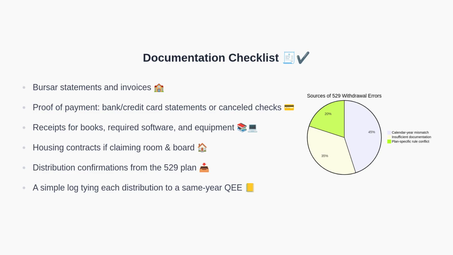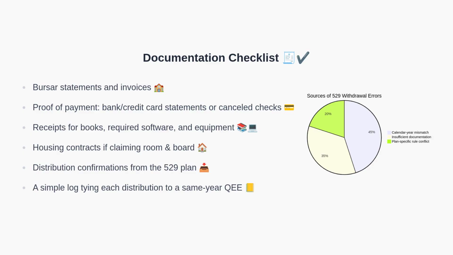Here is a practical documentation checklist. Keep bursar statements and invoices, proof of payment such as bank or credit card statements or canceled checks, and receipts for books, required software, and equipment. Include housing contracts if you plan to claim room and board. Save the distribution confirmations from the 529 plan. Finally, maintain a simple log that links each distribution to a qualified expense paid in the same calendar year. This paper trail is your best defense if questions arise.